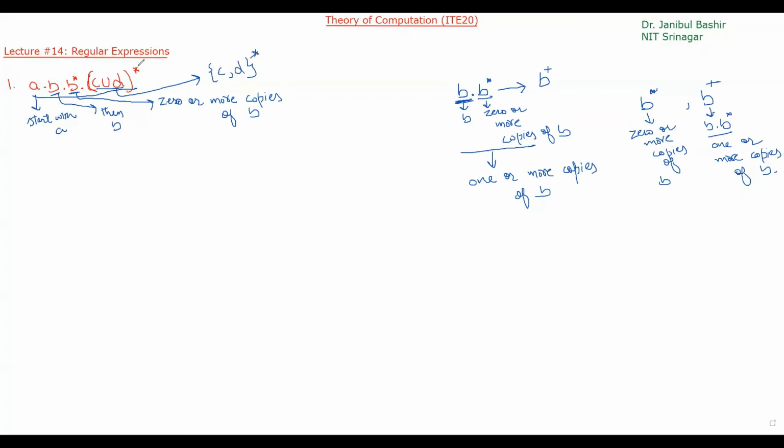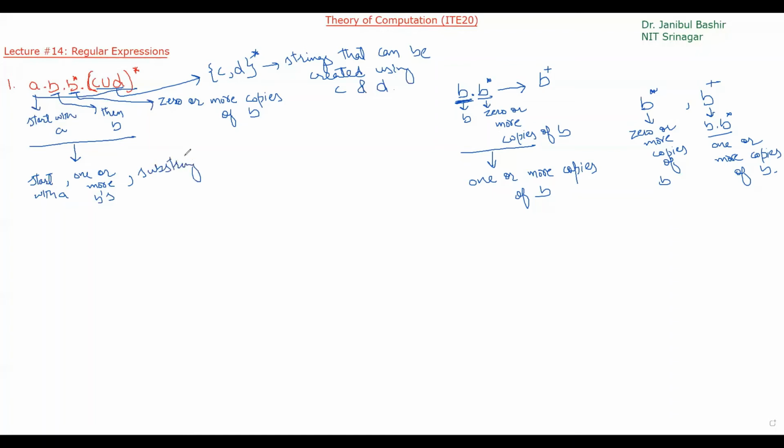And what is the meaning of star? Star here means strings that can be created using C and D. So C union D star means strings that can be created using C and D. This regular expression represents all those strings which start with A, then have one or more B's, then a substring created using C and D.